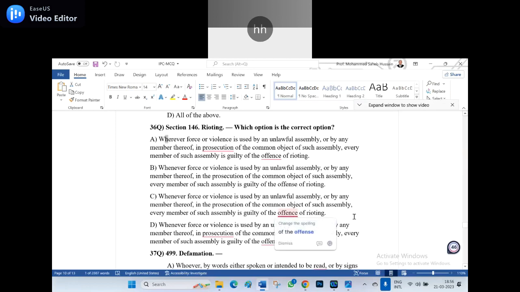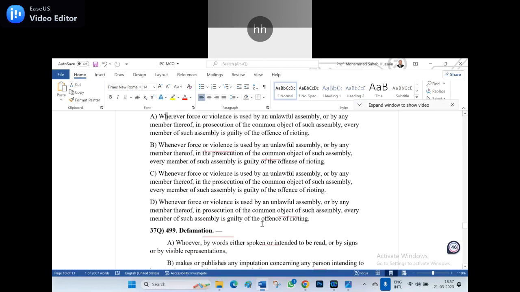And what about the mistake that I committed in the C? Because D is the right answer. Whenever the force or violence is used by the unlawful assembly or by any other member thereof in prosecution, there is no 'the' in prosecution, but I wrote 'the'. So hence A, B, C are wrong and only D is the right answer.